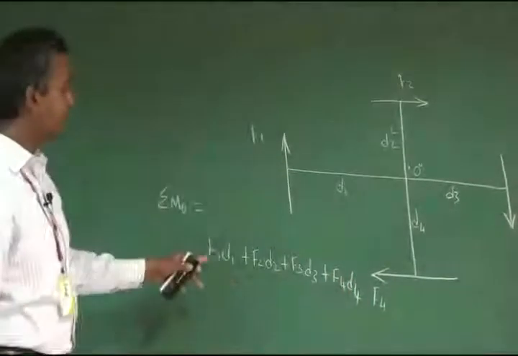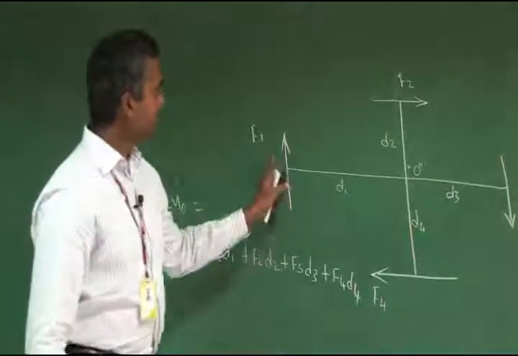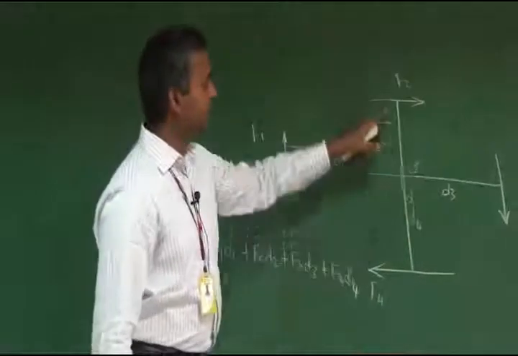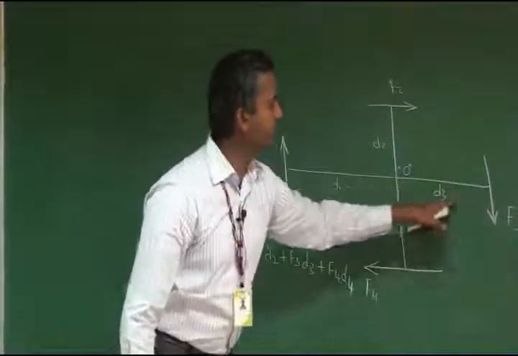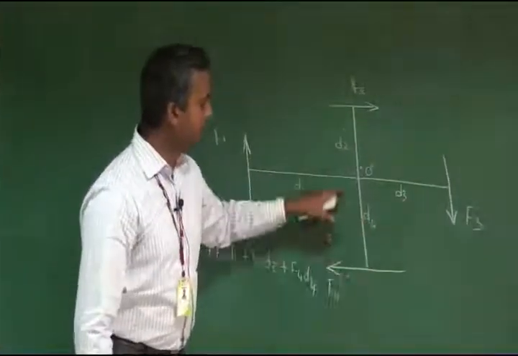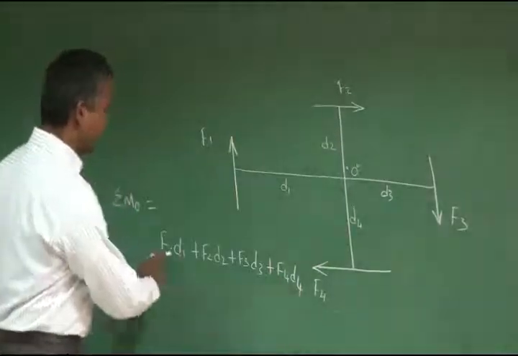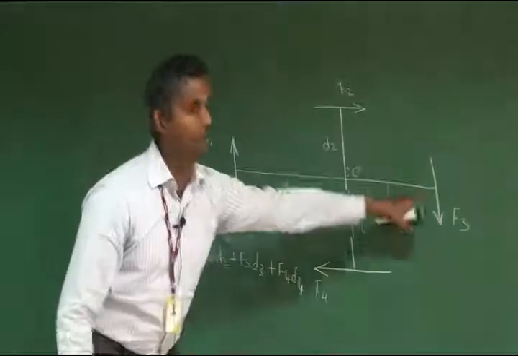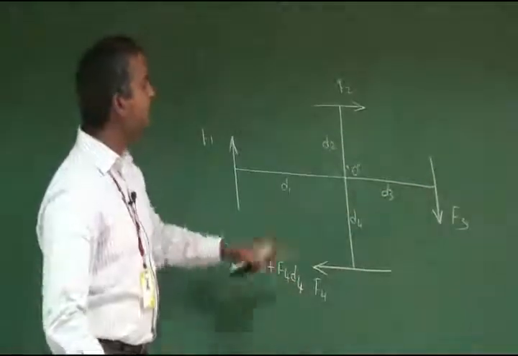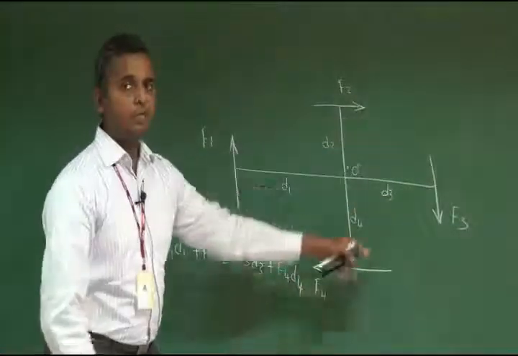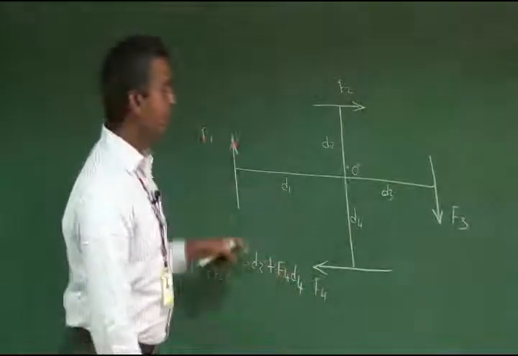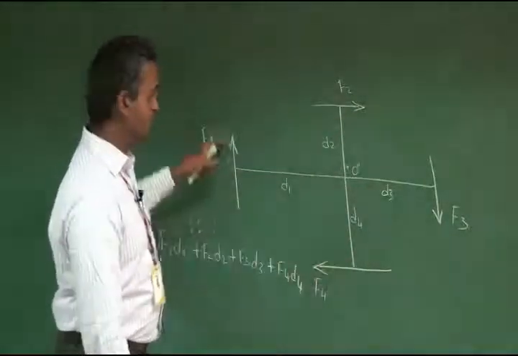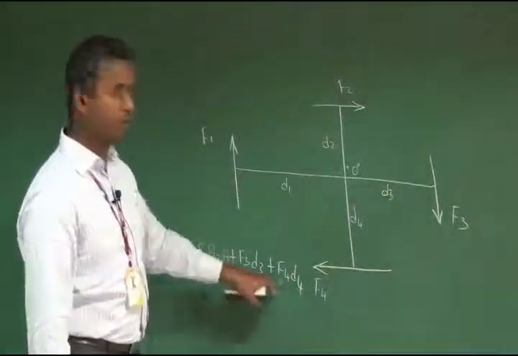So this is F1 into perpendicular distance, F2 into perpendicular distance, F3 into perpendicular distance, F4 into perpendicular distance. All of them have a positive sign because all the 4 forces are making a clockwise moment about the point O. So all the sign conventions are positive.